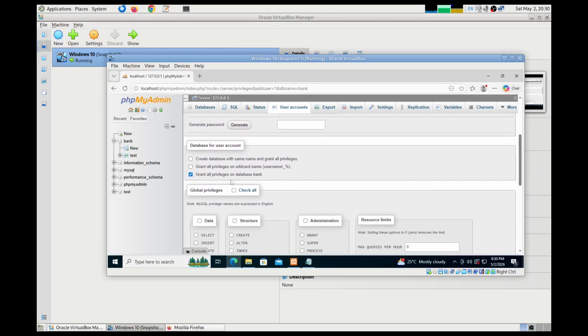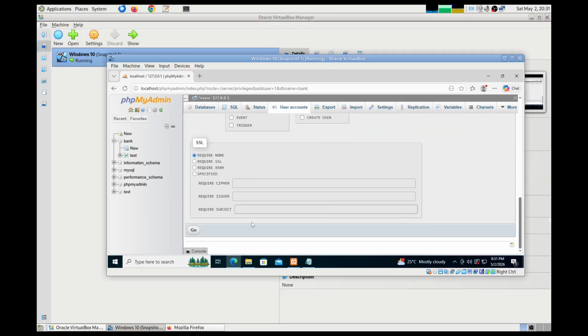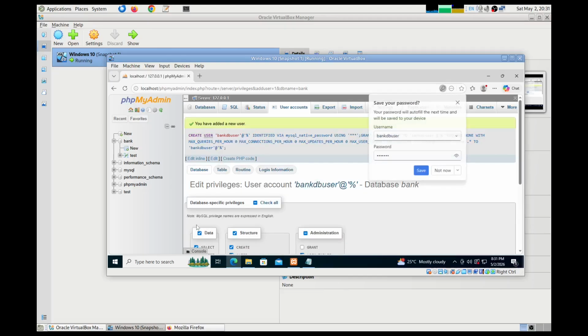So here grant all privileges on database bank, which means creation of tables, dropping tables, and performing various data related tasks. So all those permissions are granted, which is just convenient for us for the time being, but it's possible to select individual permissions and grant only them if you ever need.